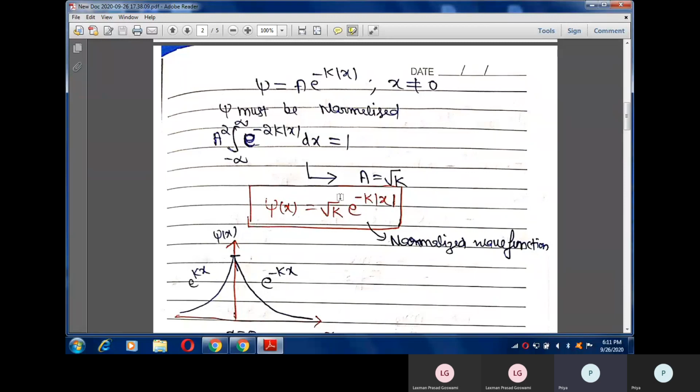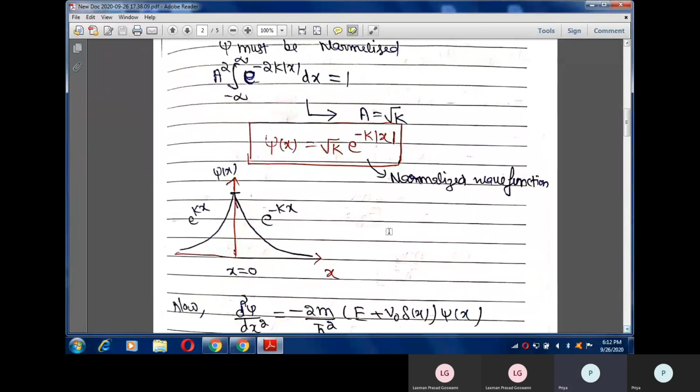In order to solve problems of the Dirac delta potential, you have to learn this wave function for the attractive Dirac delta potential, and you have to remember it. Next, I also draw this wave function, which is exponential type, like this.